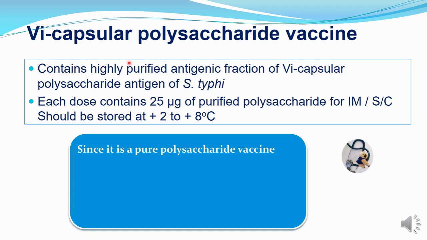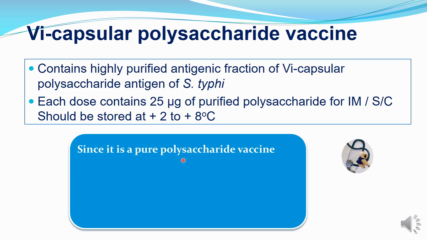Let's see the Vi capsular polysaccharide vaccine. This is a highly purified antigenic fraction of the Vi capsular polysaccharide antigen of Salmonella typhi. Each dose contains 25 microgram of purified polysaccharide, and this is given by intramuscular or subcutaneous route. It should be stored at 2 to 8 degrees Celsius.